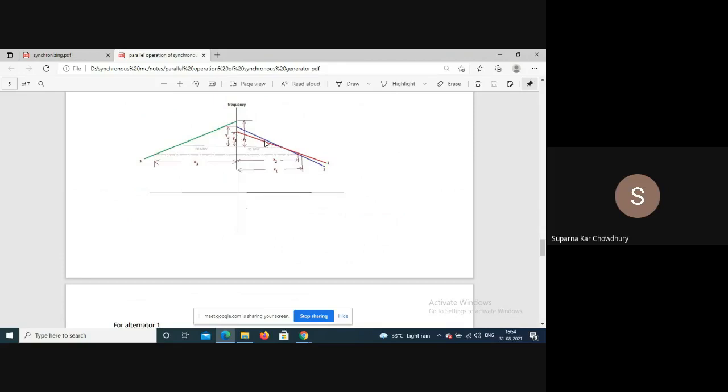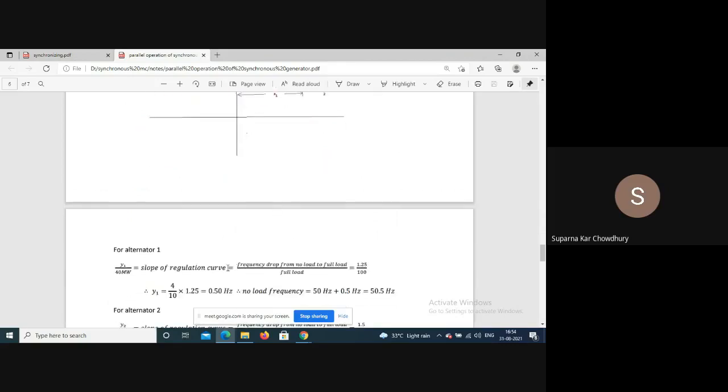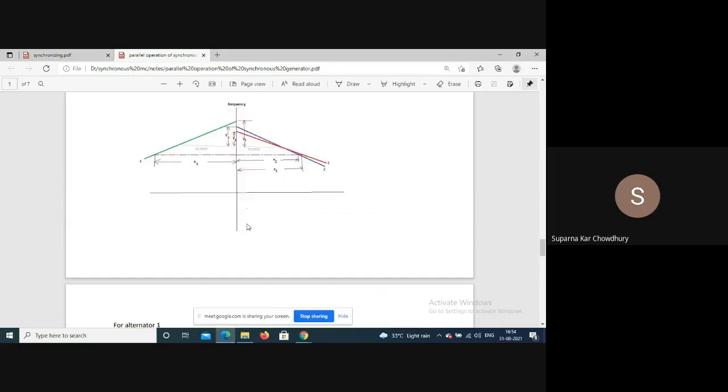So what is the slope of the line? The change in frequency from no load to full load is 1.25. So the slope of the curve is 1.25 by full load. That is the frequency drop from no load to full load, divided by full load. So 1.25 by 100. So from here we get y1 is equal to 40 by 100 into 1.25, which is equal to 0.5 hertz. The operating frequency is 50 hertz, given. So this point is 50.5 hertz.